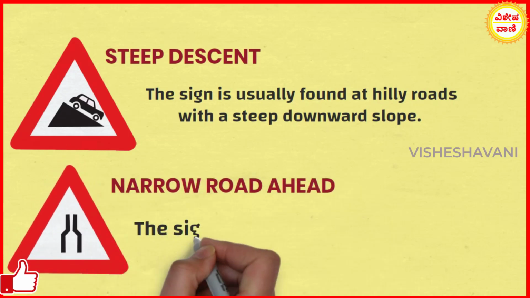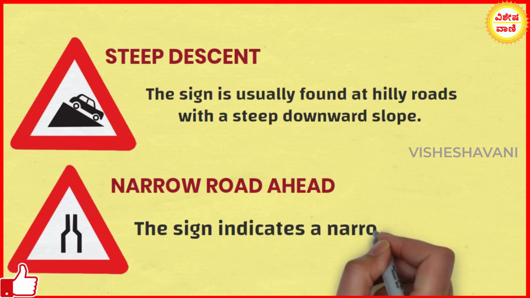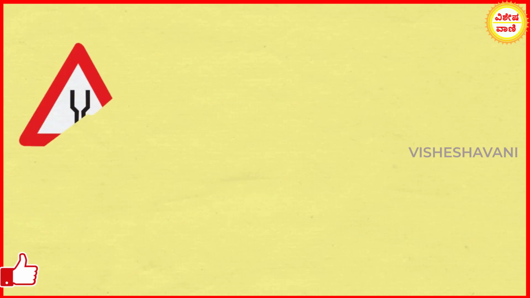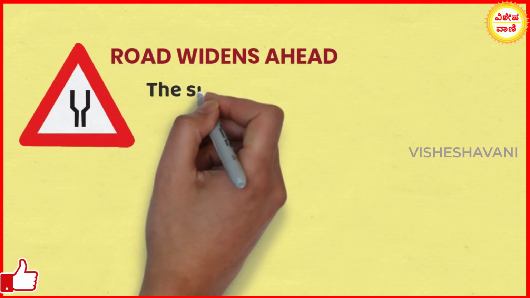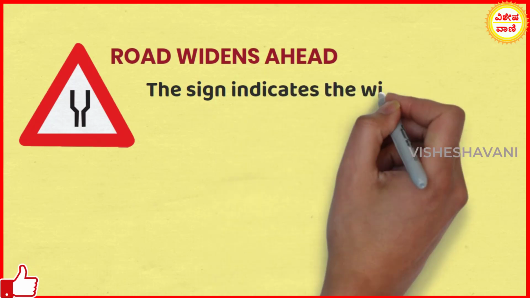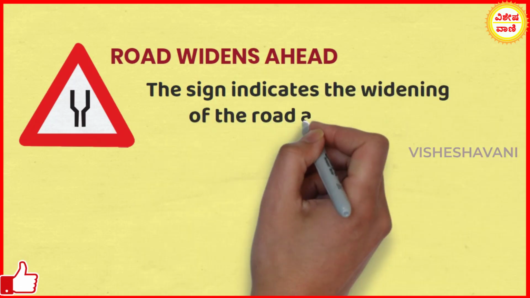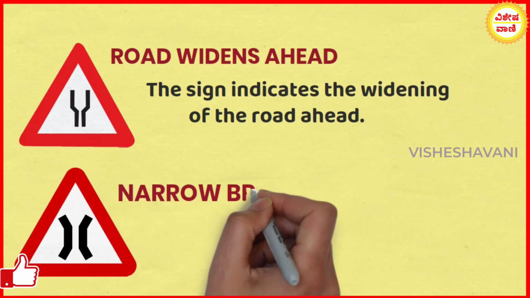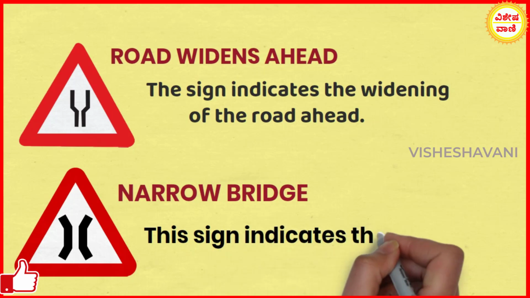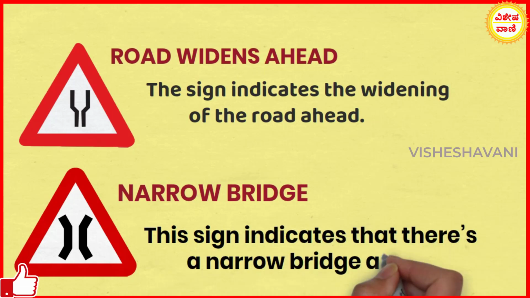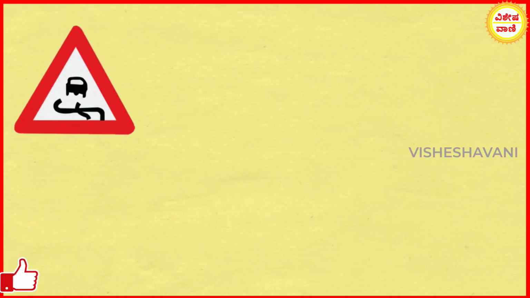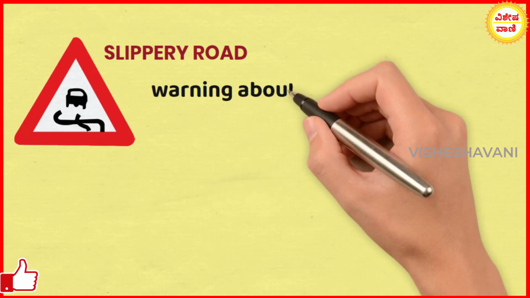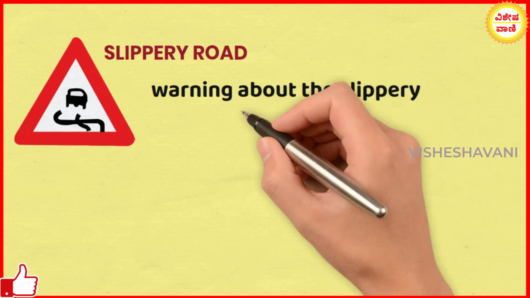Narrow road ahead. This sign indicates a narrow road ahead. Road widens ahead. This sign indicates widening of the road ahead. Narrow bridge. This sign indicates that there is a narrow bridge ahead. Slippery road. This sign gives road users warning about the slippery road ahead.